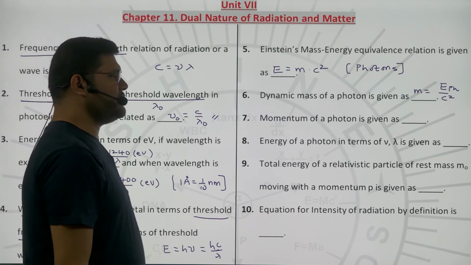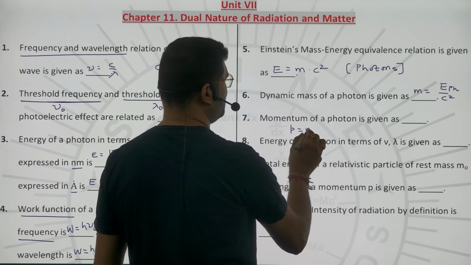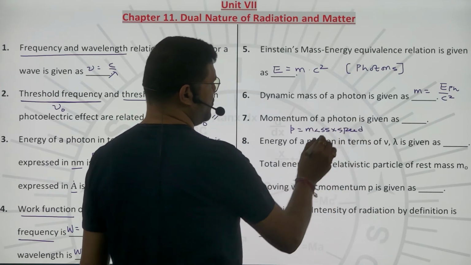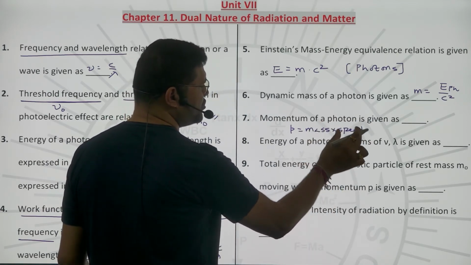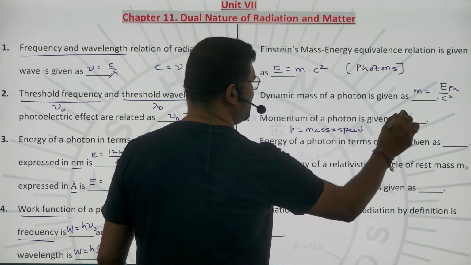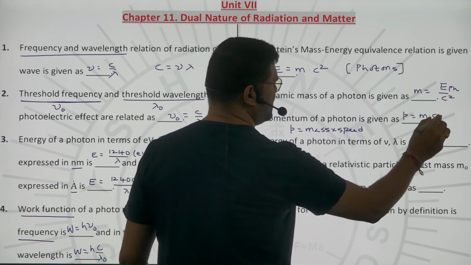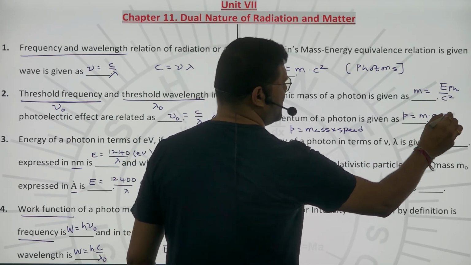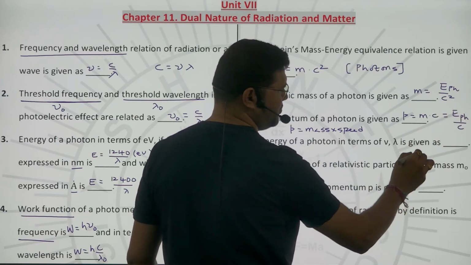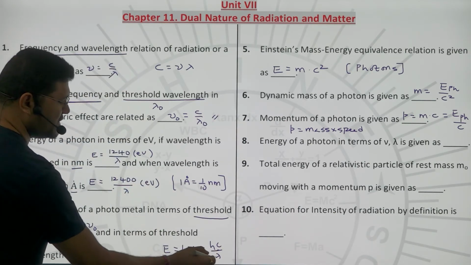Next, momentum of a photon. From the general definition, momentum is equal to mass into speed. Now, a photon only has speed when in motion, and only in motion have we written the mass of it. So it should be m into c. From the previous equation, I should be able to write it as energy of the photon by c. Now, we already know the energy of the photon can be written as h nu or even hc by lambda.